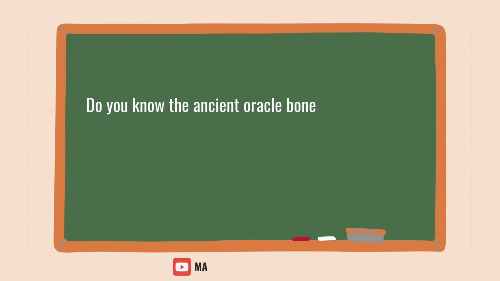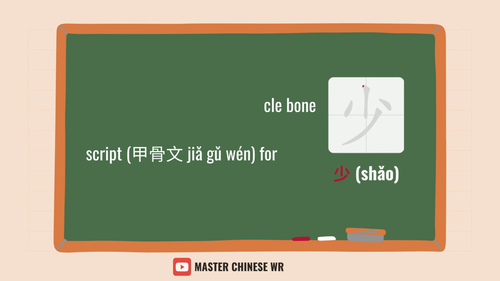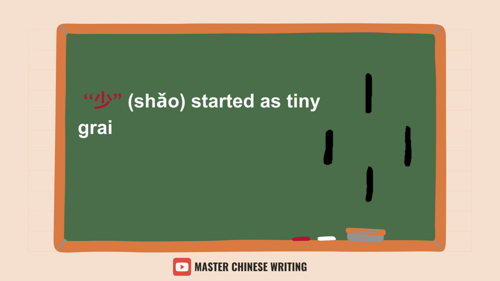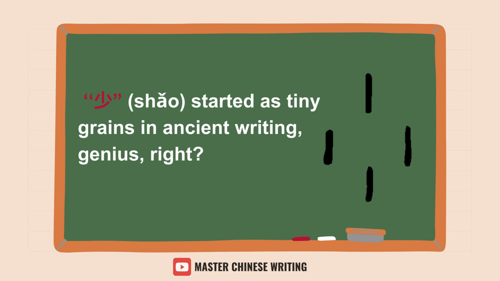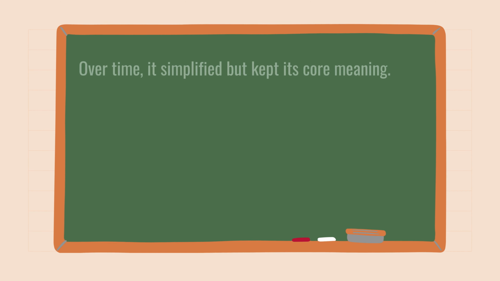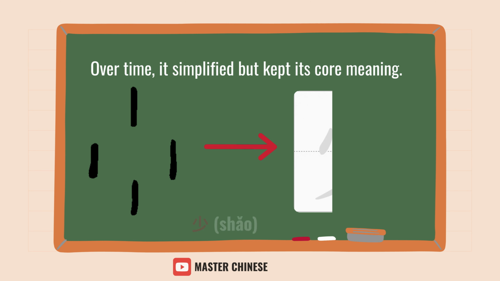Do you know the ancient oracle bone script for 少? It started as tiny grains in ancient writing, genius, right? Over time it simplified but kept its core meaning.